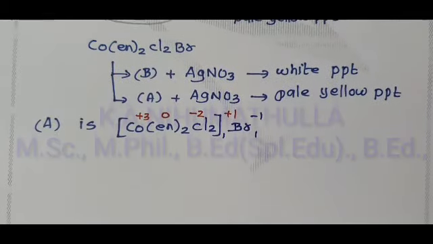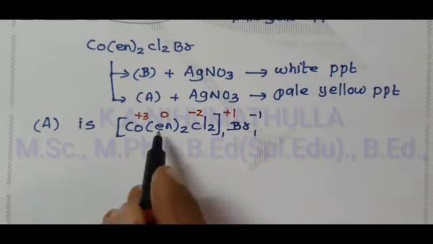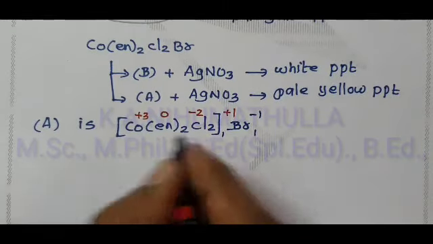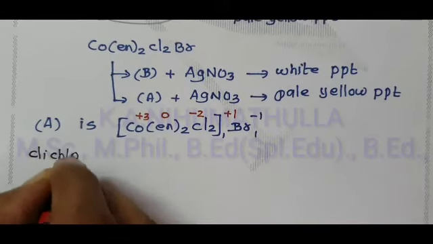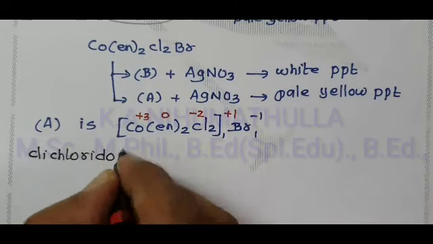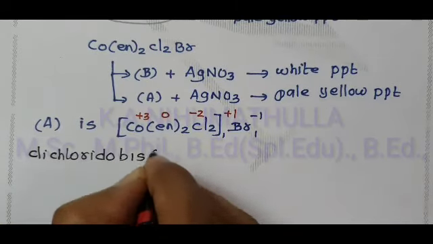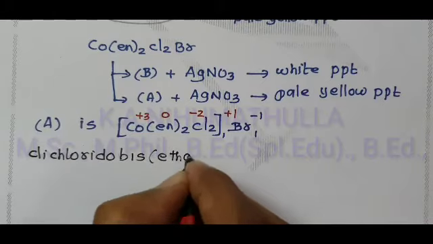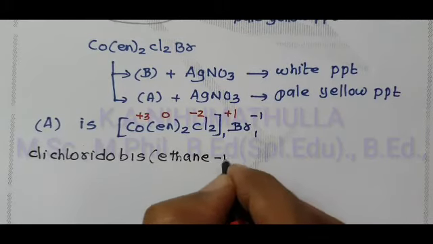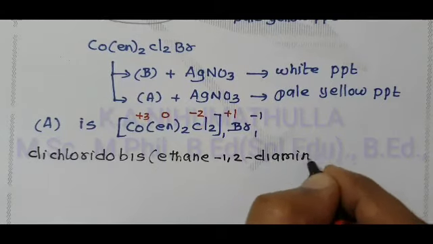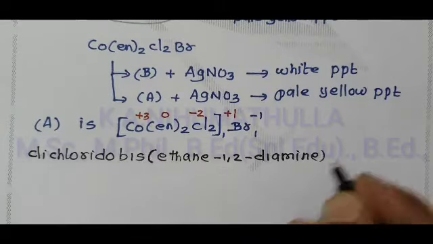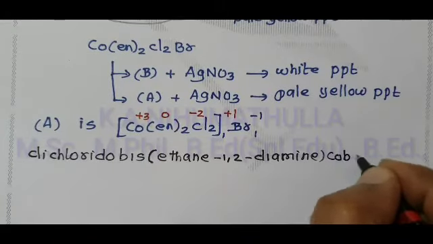The IUPAC name of compound A: two chlorine atoms, two ethane-1,2-diamine. Therefore, starting with dichlorido, bis(ethane-1,2-diamine), cobalt, cationic complex.